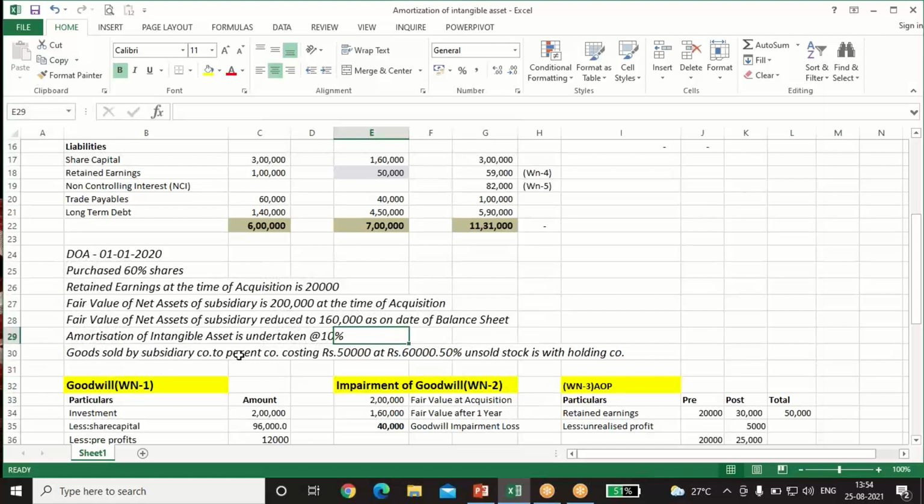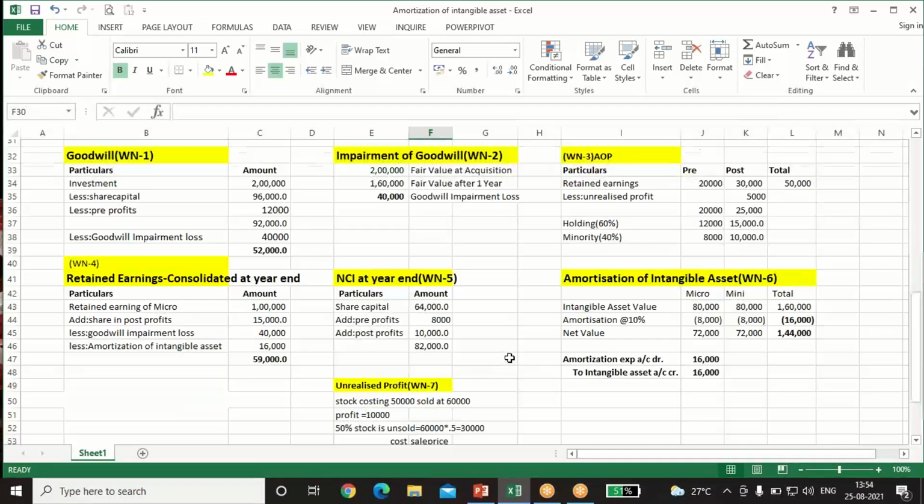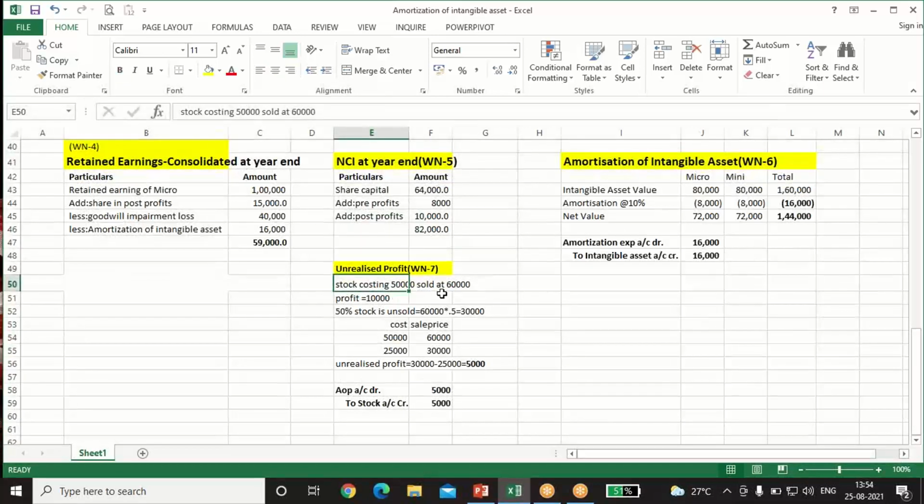Goods sold by subsidiary company to parent company. Here the goods are sold by subsidiary to parent. This is an upstream transaction, costing rupees 50,000 sold at 60,000. That means a 10,000 profit is earned by the subsidiary company, so it will be reflected in the subsidiary's profit and loss account. 50% unsold stock is still with the holding company. So there's an adjustment of unrealized profit. First we'll see that adjustment. Unrealized stock costing 50,000, sold at rupees 60,000, so profit is rupees 10,000. 50% stock is unsold, so 60,000 into 50%, that is 30,000, still lies with the holding company.